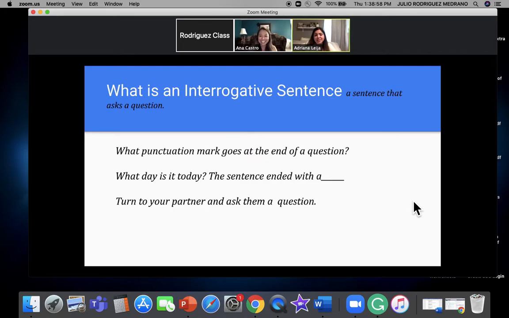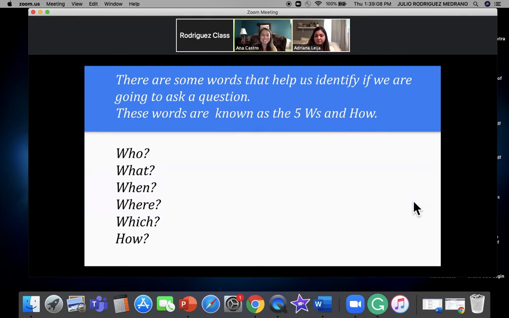How are you doing this afternoon? How's the weather today? All right, great job. There are some words that help us identify that we're going to ask a question, and these words are known as the 5 W's and how. These words are who, what, when, where, which, and how. These words definitely help us determine if someone's asking a question and how we're going to write questions.